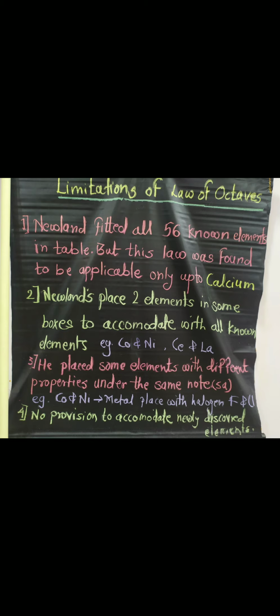So in this video we studied Newlands' law of octaves and also the examples with the help of the table. In the homework you can write first Newlands' law of octaves and then what are the limitations of the law of octaves.